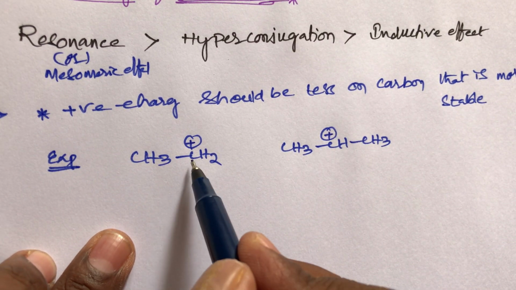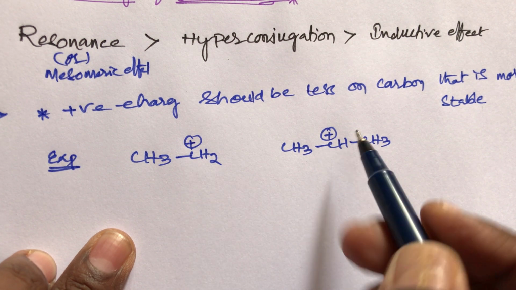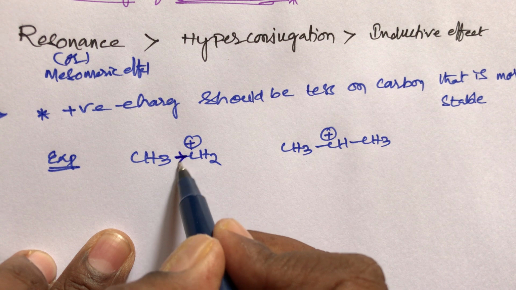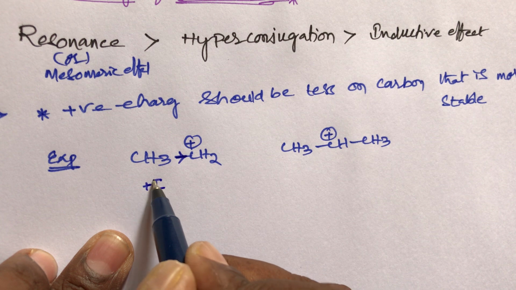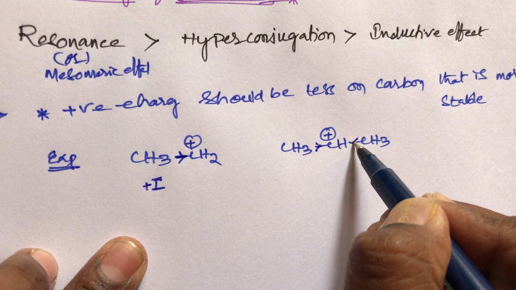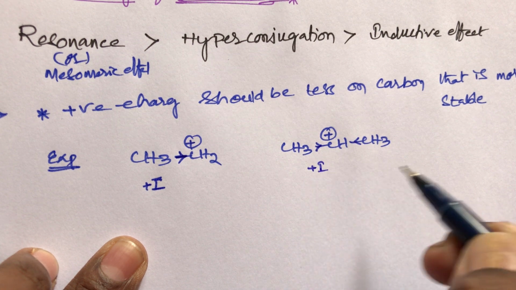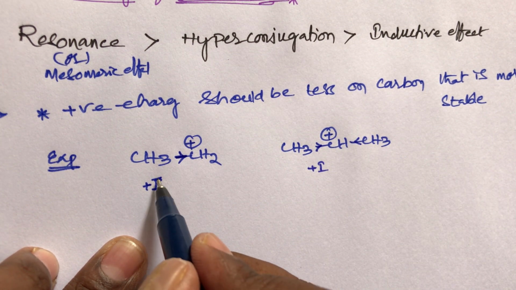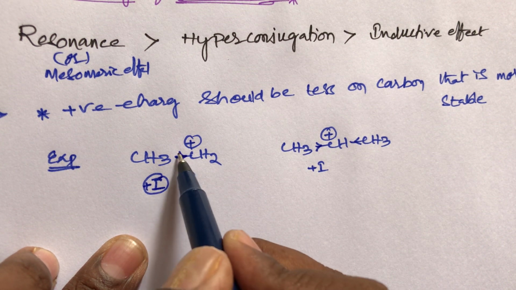So here this carbon has a positive charge, and this carbon also has a positive charge. On the left-hand side of this positive charge is a CH3 group, which belongs to the plus I group. In the second one, the left-hand side has one methyl group and the right-hand side also has one methyl group. Both belong to the plus I group. What is the role of a plus I group, students? The plus I group is the positive inductive effect, which means an electron releasing group.